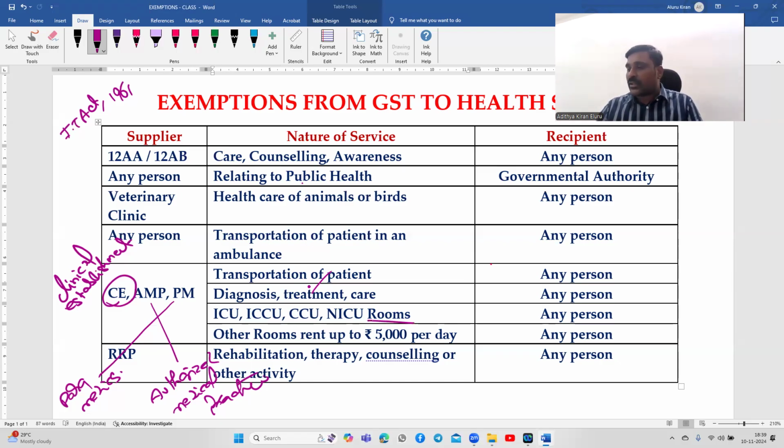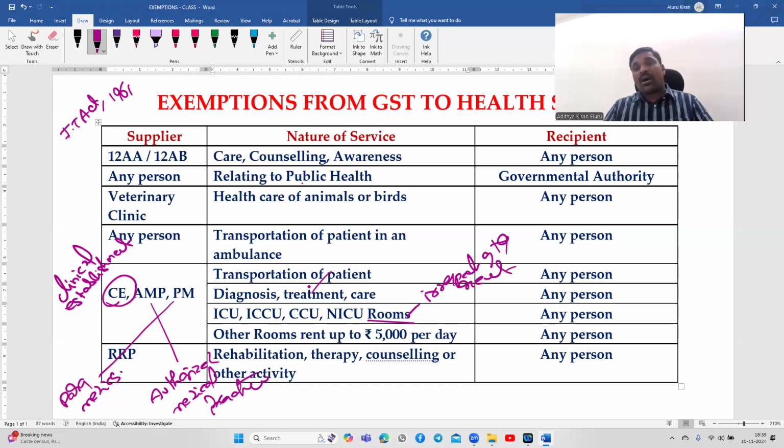Next, these rooms: ICU, intensive care unit. ICCU means intensive cardiac care unit. CCU means critical care unit. NICU means neonatal intensive care unit. So the full forms will be there in the material. You can go through that. Any critical care unit rooms are exempted, irrespective of the rent per day. They may charge 20,000 rent per day also, but still they are exempted.